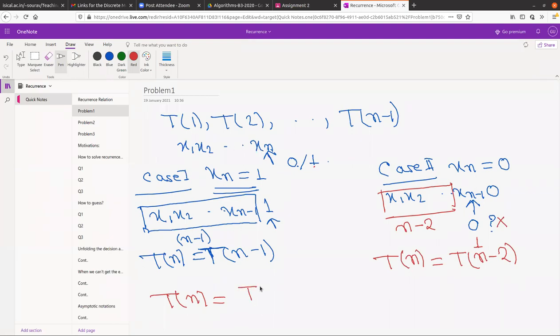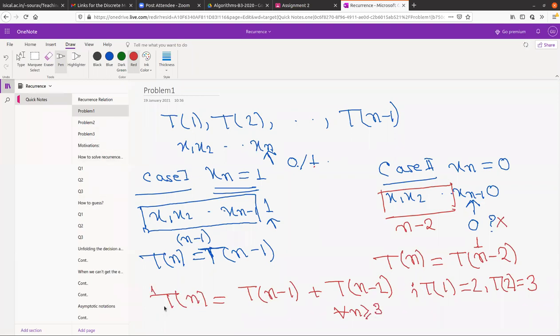So Tn will be Tn minus 1 plus Tn minus 2, with the base case T1 equals 2 and T2 equals 3. This is for all n greater than or equal to, let us put here, 3. So this is our complete recurrence.